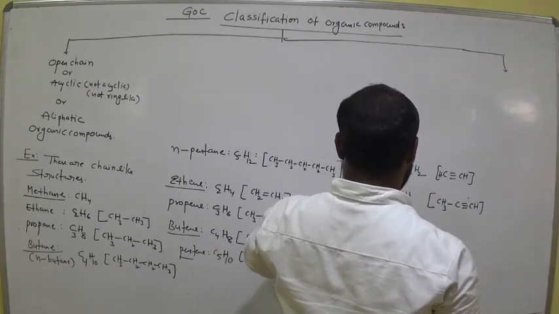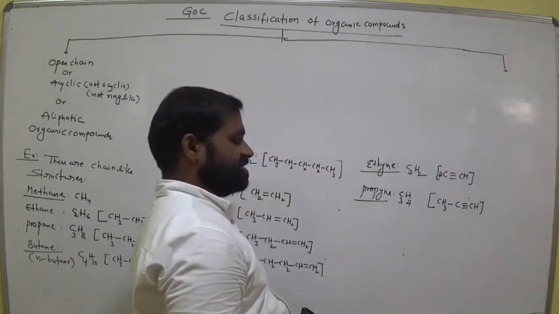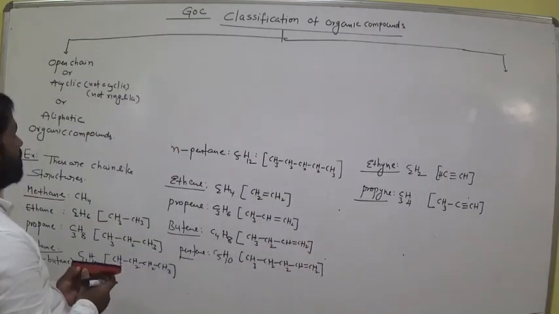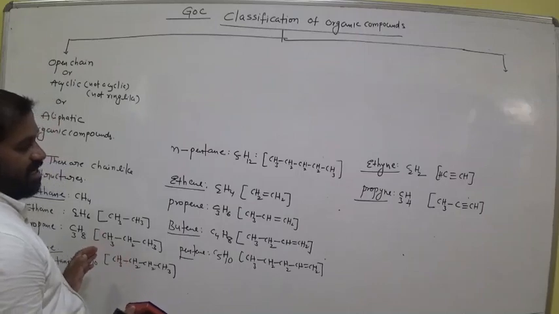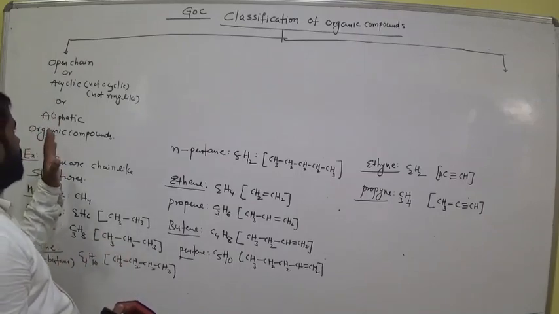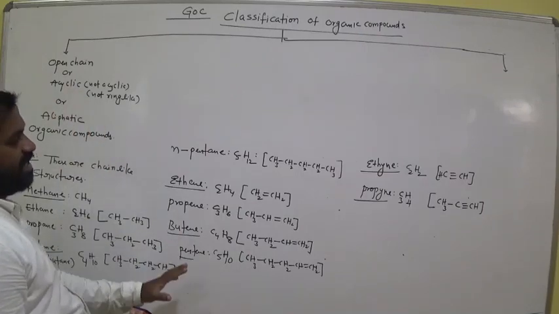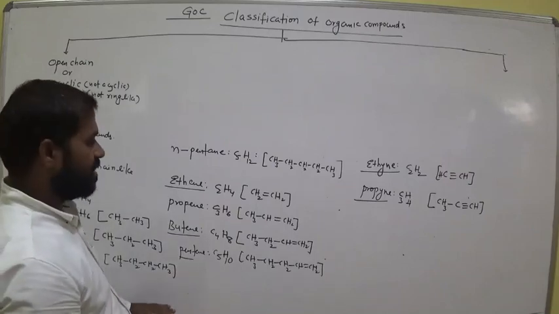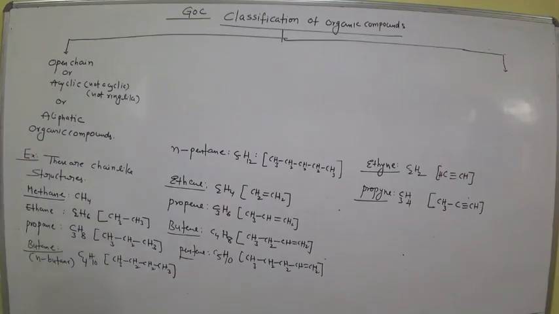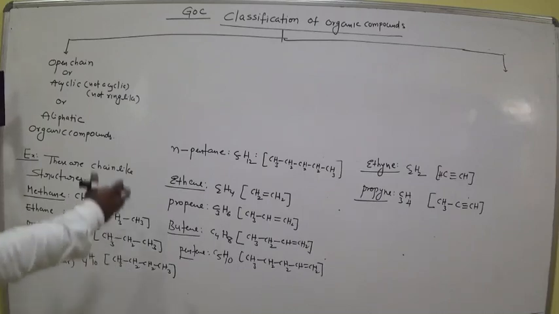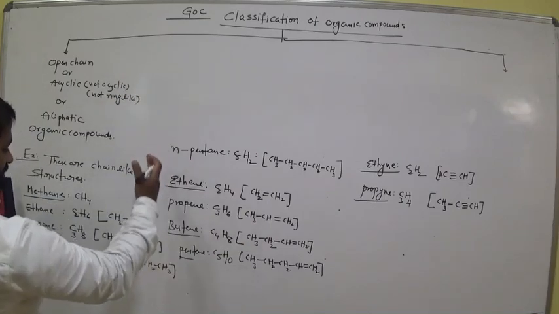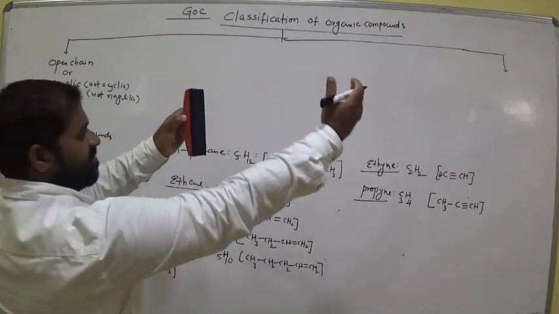Clear? So these are all chain-like structures. So these all belong to aliphatic. Aliphatic compounds are acyclic or open chain-like structures. Okay? Clear? Write it down. So write all at one place, one by one. So we have further classification again.